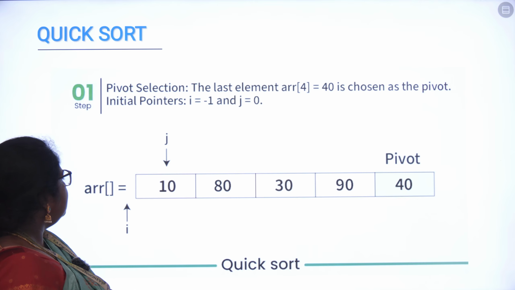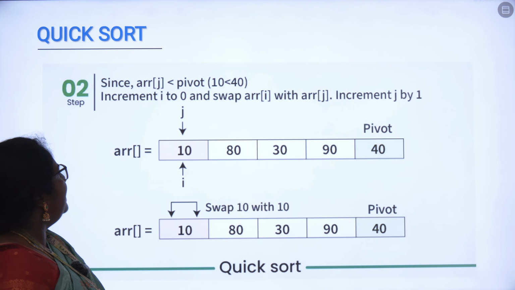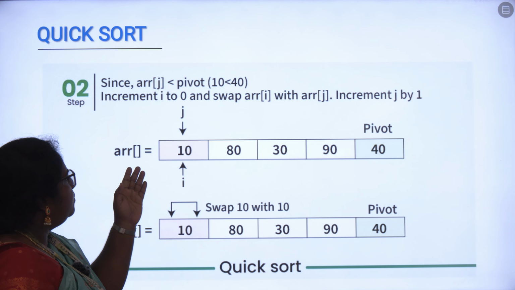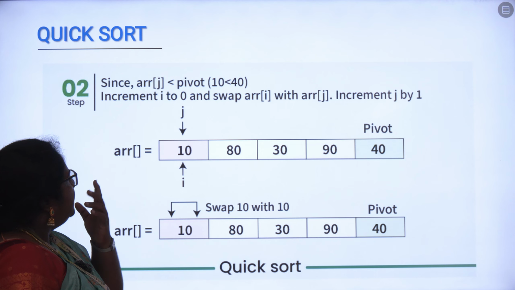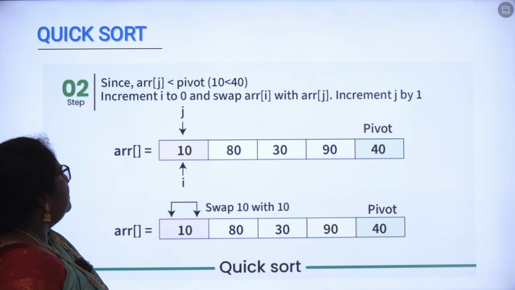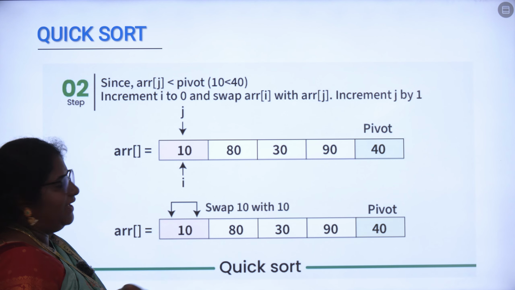Then in step 2 we will be analyzing whether array of j is less than the pivot. Here we are considering the value of j to be 10, and array of i. We will be checking until the end of the array.